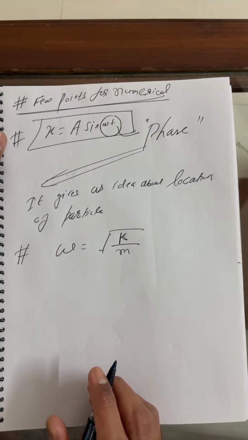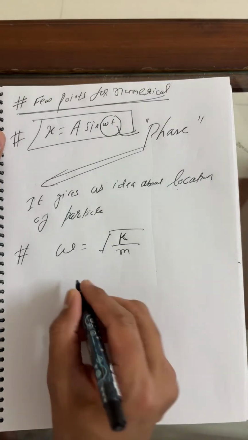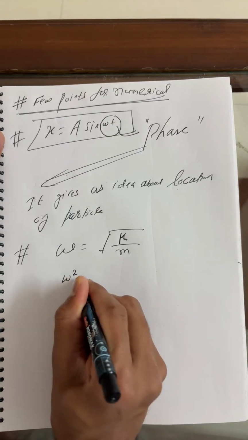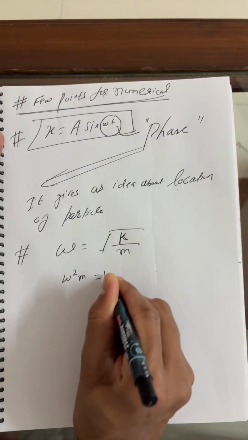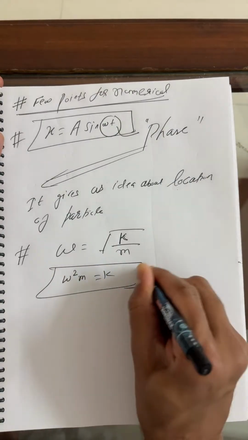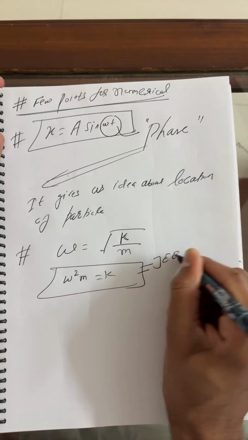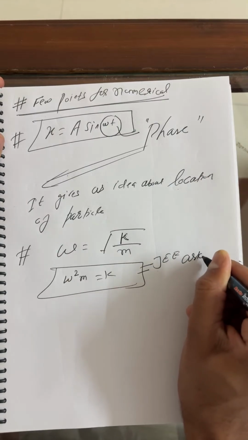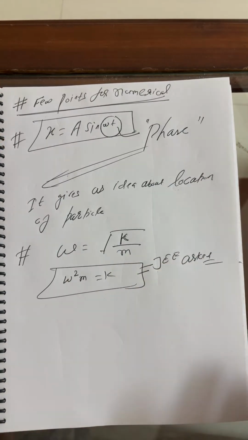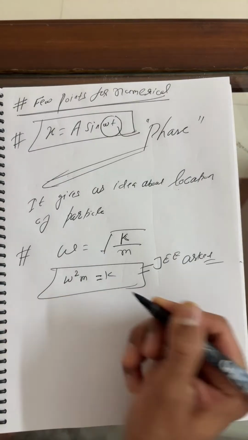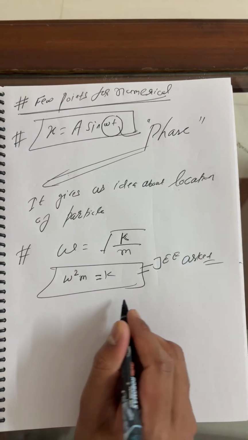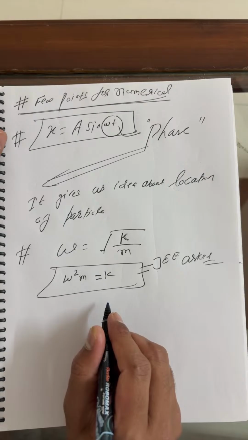Okay, so J asked. Beta, let's square both sides. What do we get? Omega square into M is equal to K. This result was already asked by J, already asked by students. Simple numerical here, right? Omega square into M is equal to what? You can say K only.